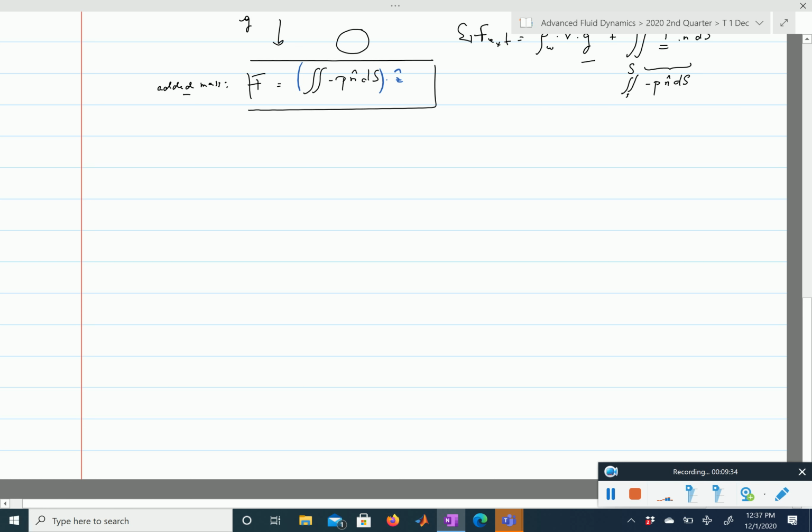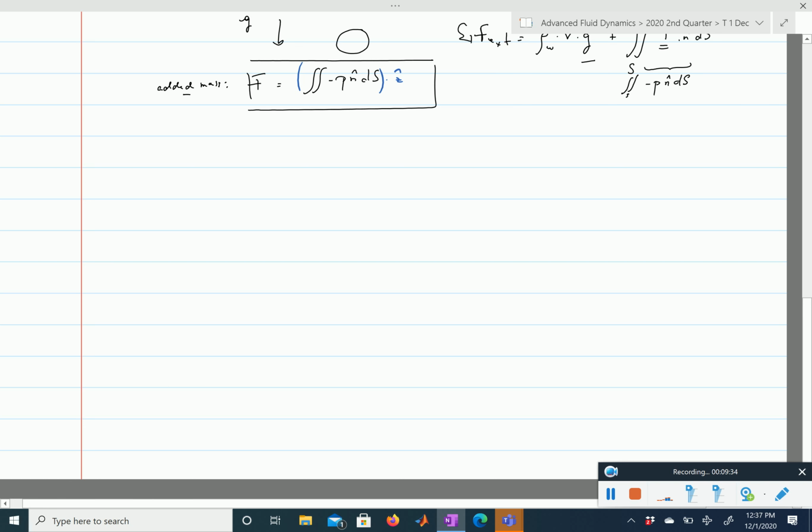So what is this pressure? How do we get the pressure? Remember, the flow is an ideal flow. So what does this pressure contain? Well, the pressure is deduced from the unsteady Bernoulli equation.